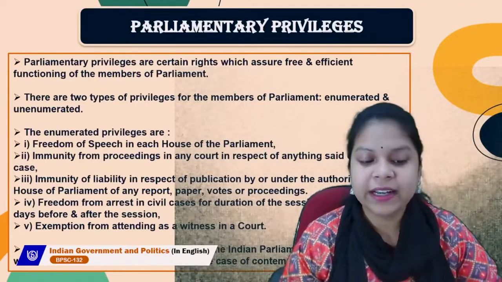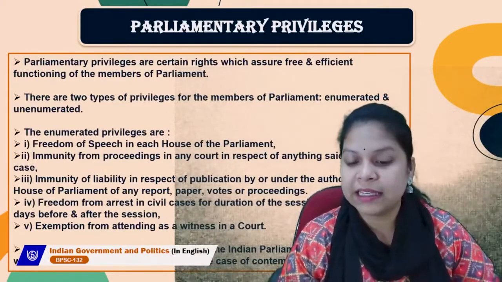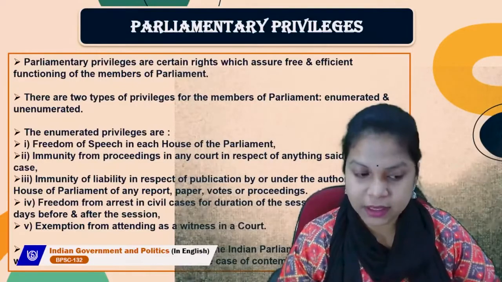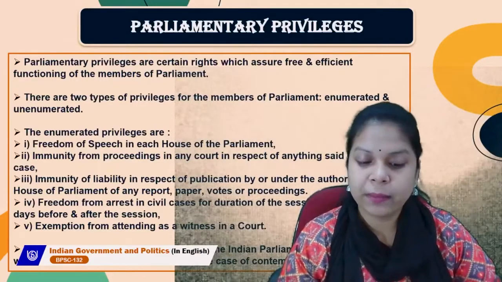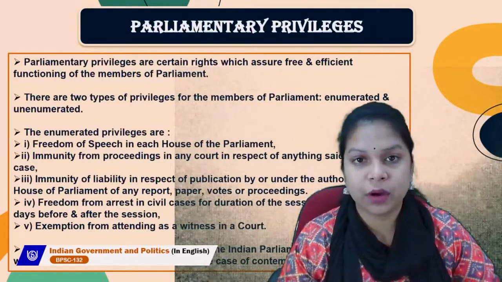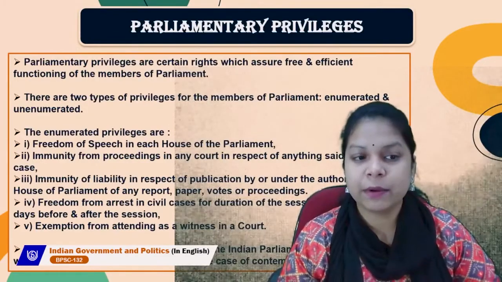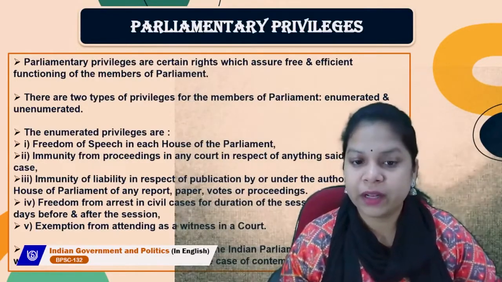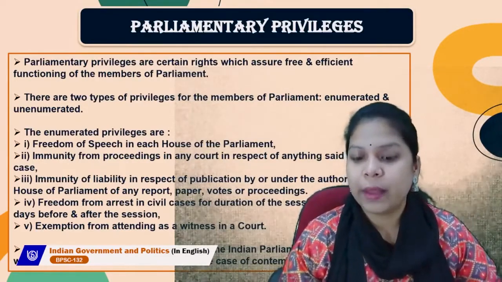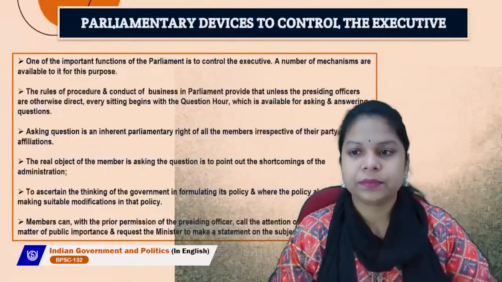The unenumerated privileges empower the Indian parliament to punish a person, whether a member or a non-member, in the case of contempt of parliament. So these are the two types of privileges provided to the members of the parliament.